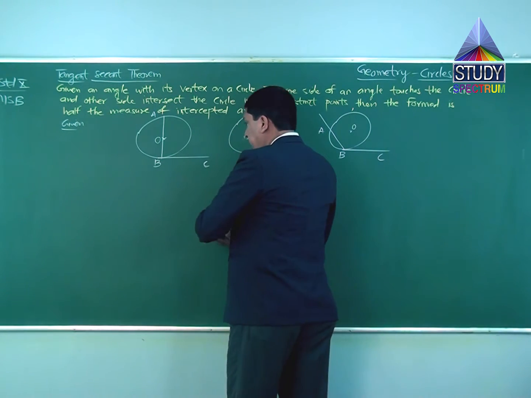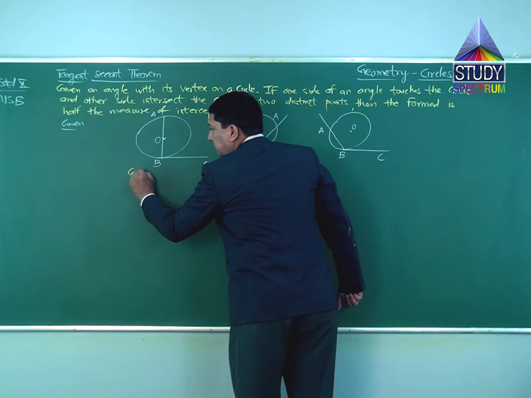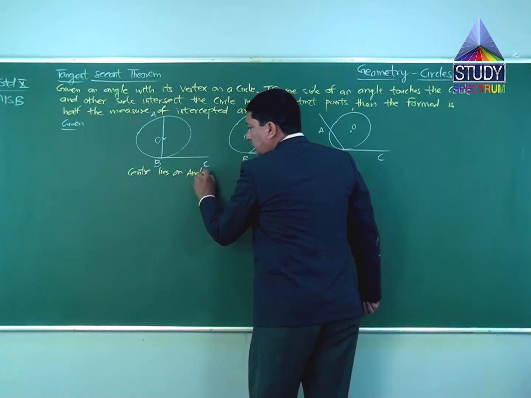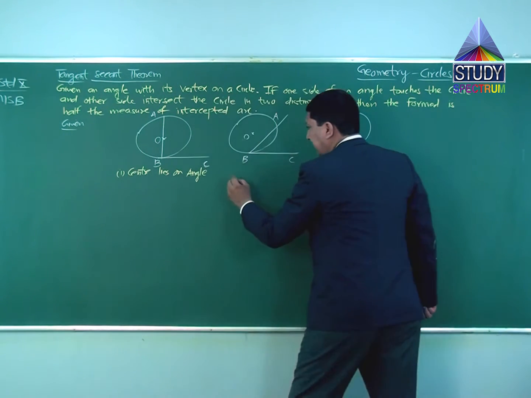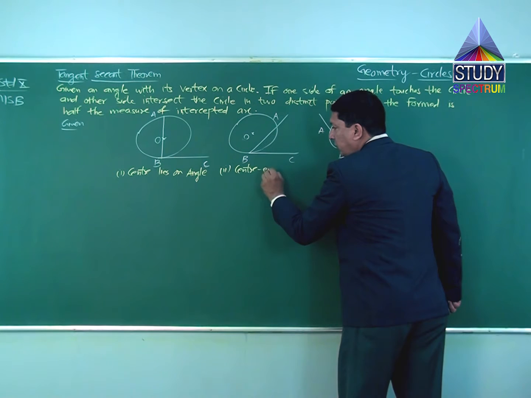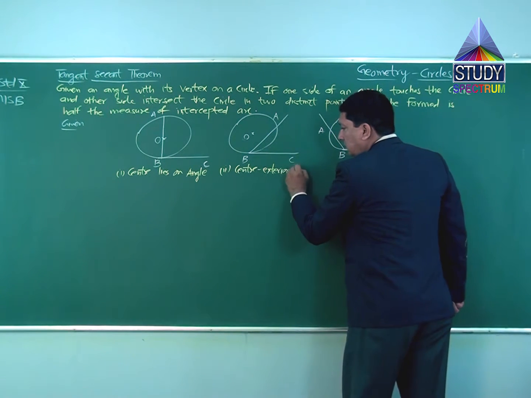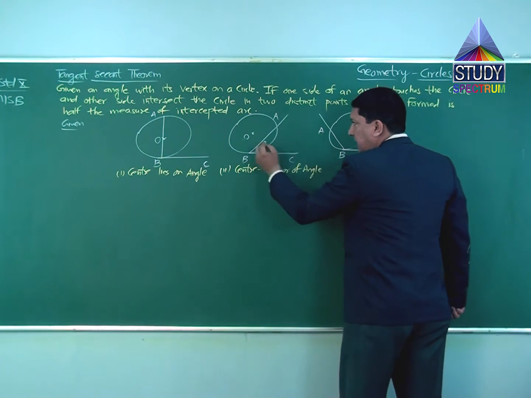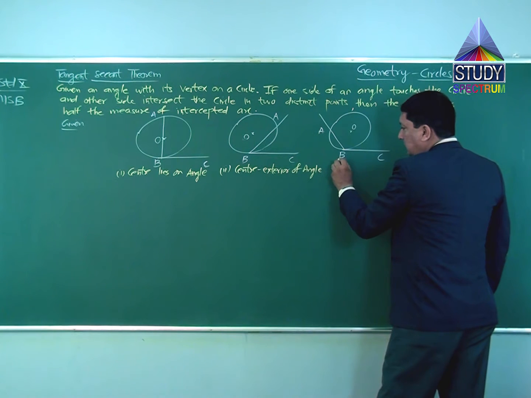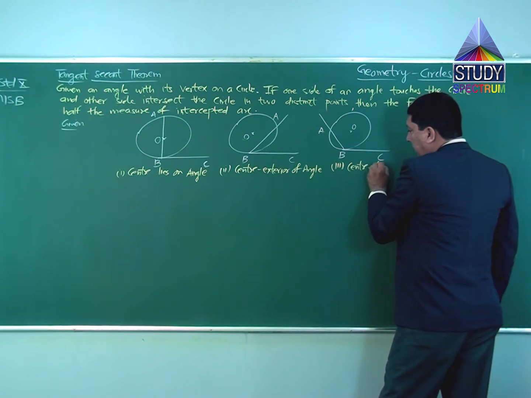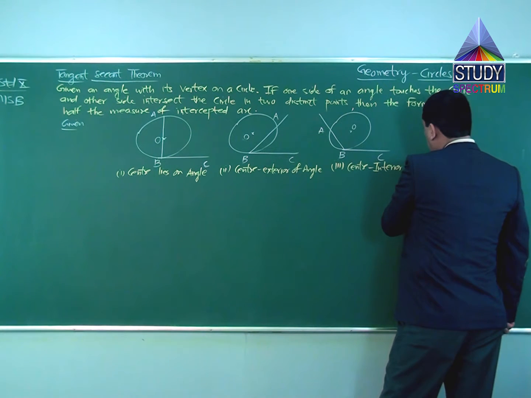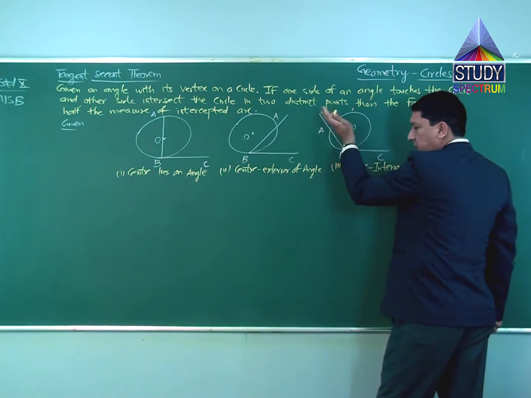Condition 1: center lies on the angle. This is the first condition. Second: center is in the exterior of the angle. This is the angle, the center is outside. Third: center is in the interior of the angle. The center is inside, within the range of the angle.